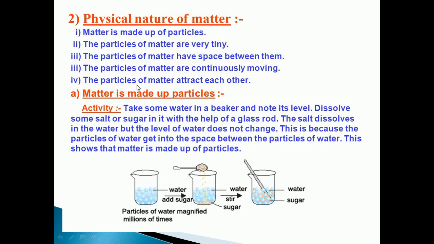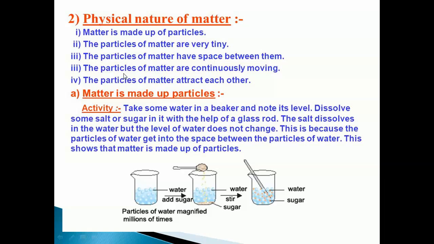There are five physical characteristics of matter. What are they? First, matter is made up of particles. Next, the particles of matter are very tiny, very small in size. Then the particles of matter have space between them. So the next physical nature of matter is what? The particles of matter have space in between them.